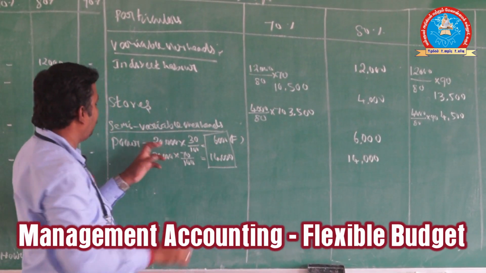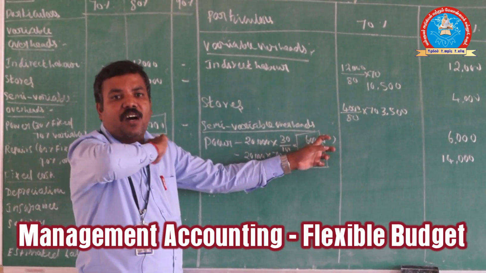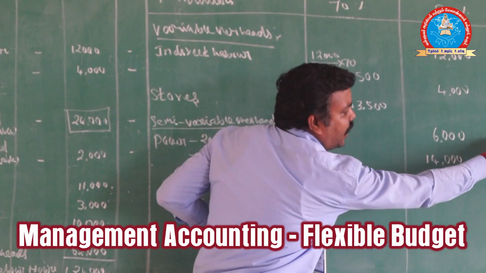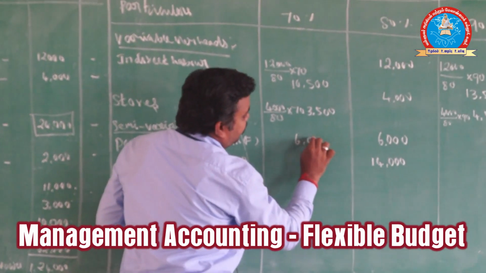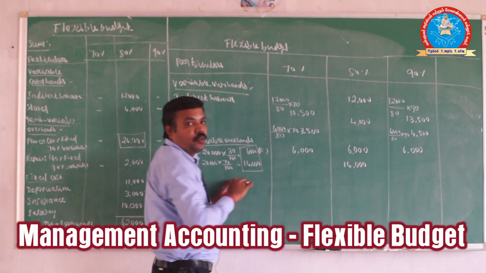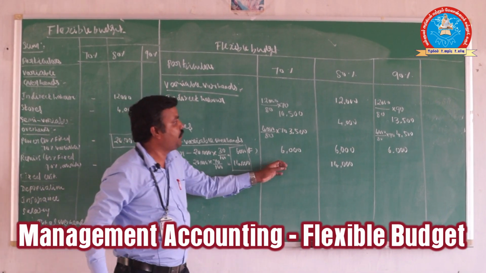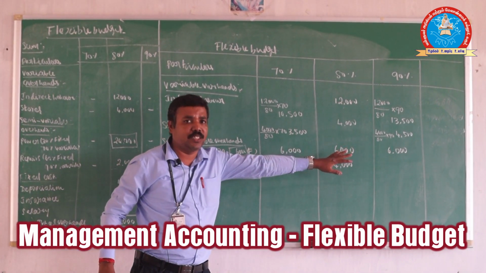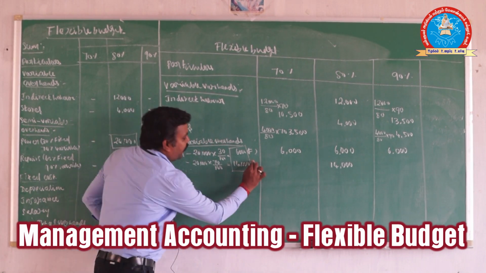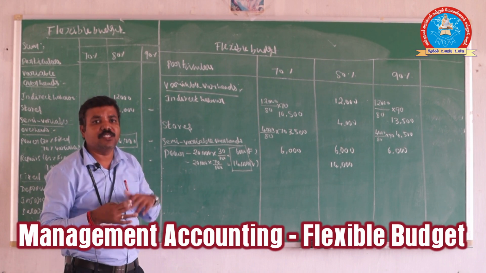So this 6,000 is the fixed cost. I told you fixed cost means it should be the same for all the levels. So the same value will come whether it is 70% or 90%. You can put 6,000 here also. As per the rule, fixed cost amount will be constant for all the levels, that is 70%, 80% or 90%, whatever it may be. Now 14,000 is the variable cost. Variable cost means it should be changeable.